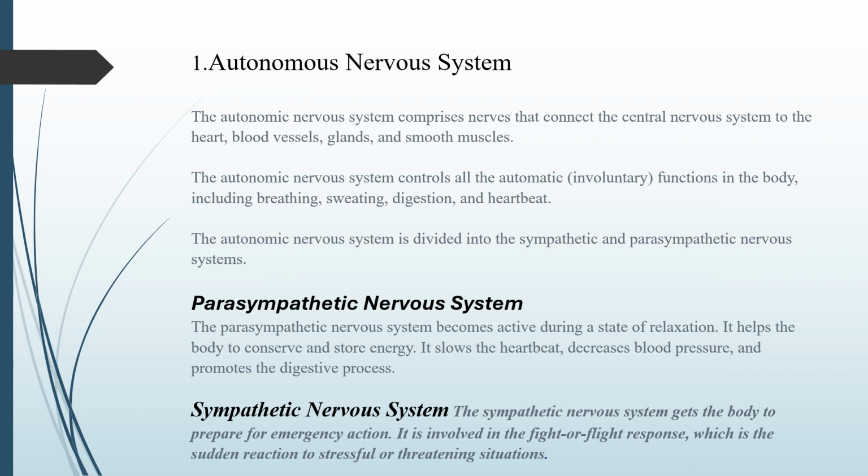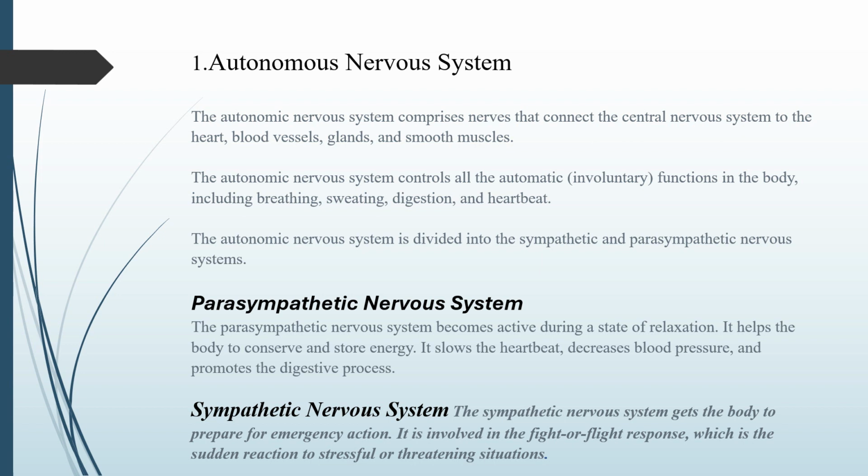Autonomous nervous system. The autonomous nervous system comprises nerves that connect the central nervous system to the heart, blood vessels, glands, and smooth muscles. The autonomic nervous system controls all the involuntary functions in the body, including breathing, sweating, digestion, and heartbeat. The autonomic nervous system is divided into the sympathetic and parasympathetic nervous system.